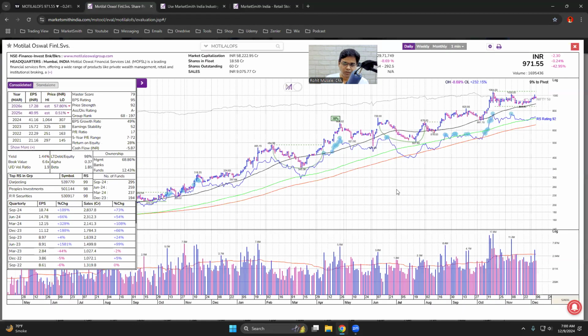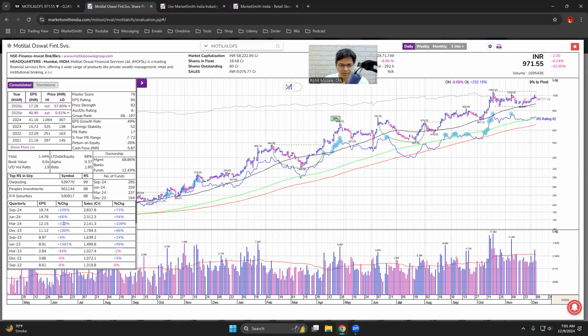So again, let me summarize. When I do comparative analysis, I see two weaknesses. When I do technical analysis, I see one weakness. Now let's look at fundamentals. If you look at fundamentals, fundamentals look good.